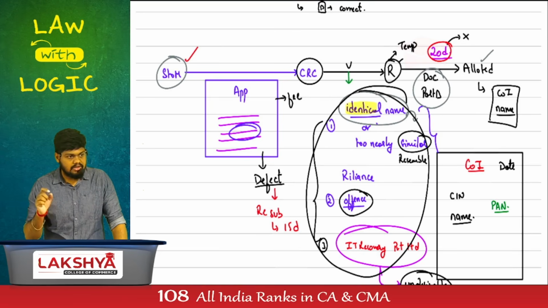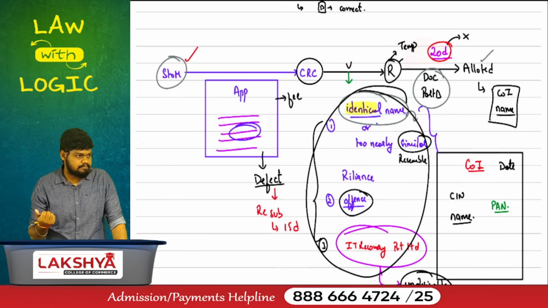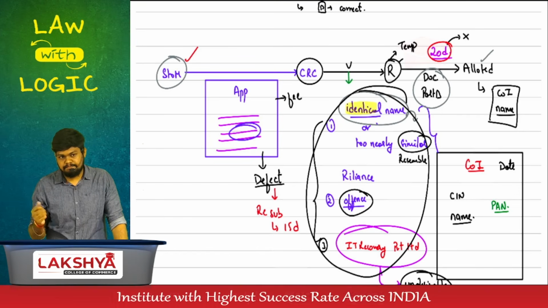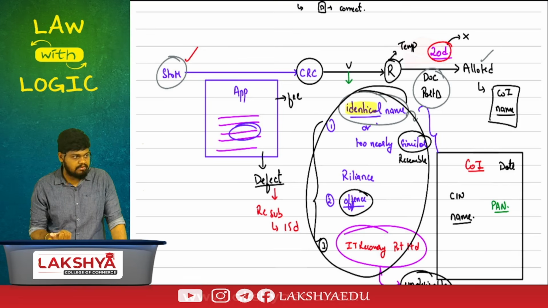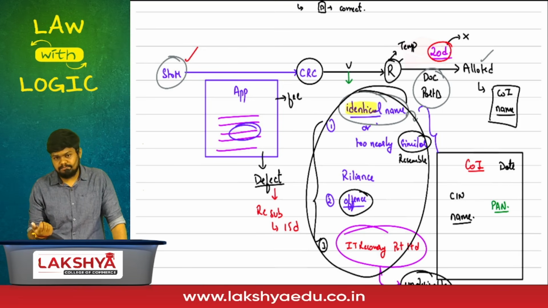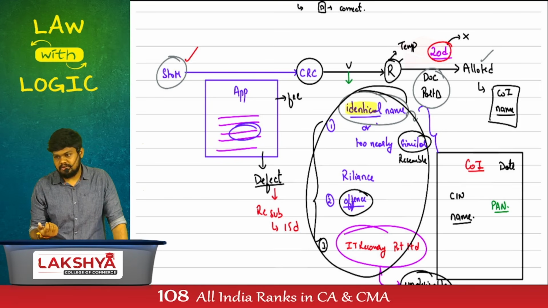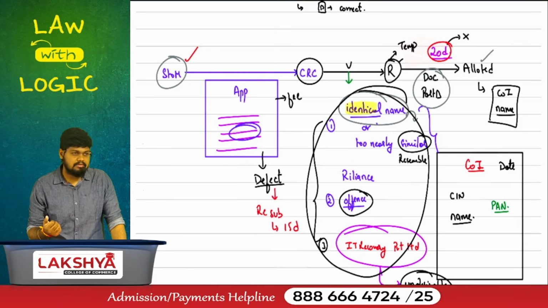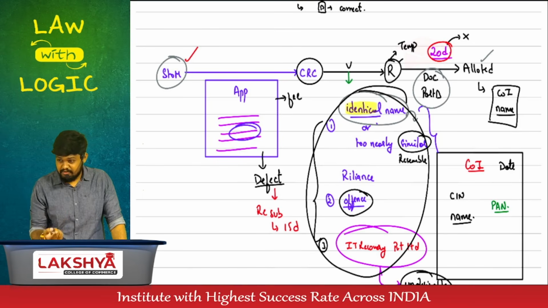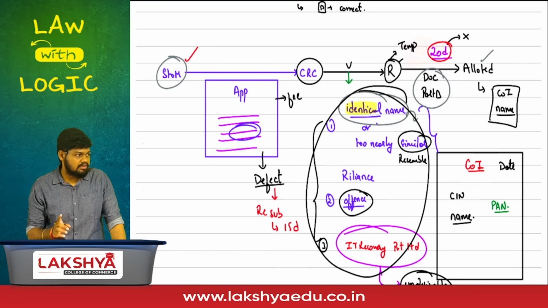I told you, just a briefing of it. If subscribers are at mistake, that is cancellation. If nobody is at mistake, that is alteration. If the central government is passing the order, that is rectification, where the documents are false. Wrong documents, false documents were submitted. Cancellation, correct documents were submitted. Think. It can either be rectification or it can also be alteration. If ROC failed to verify, if CRC failed to verify it correctly, rectification.